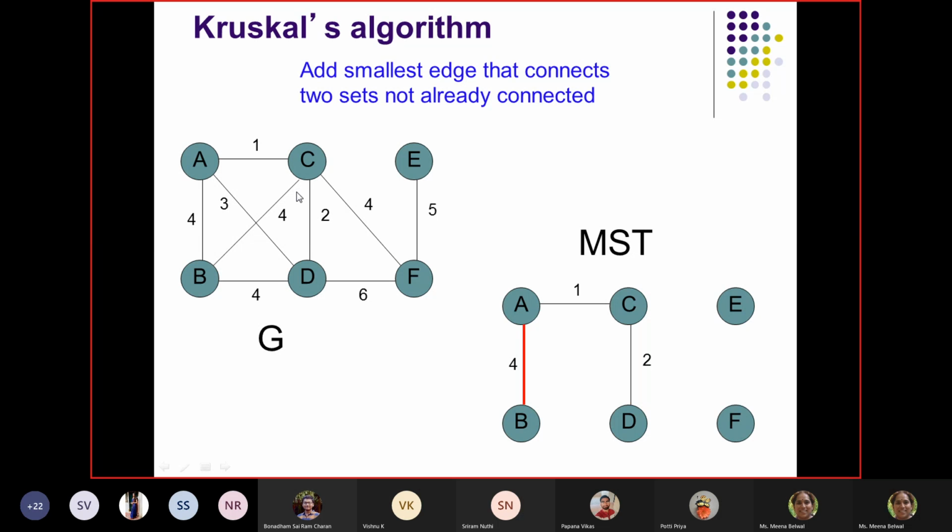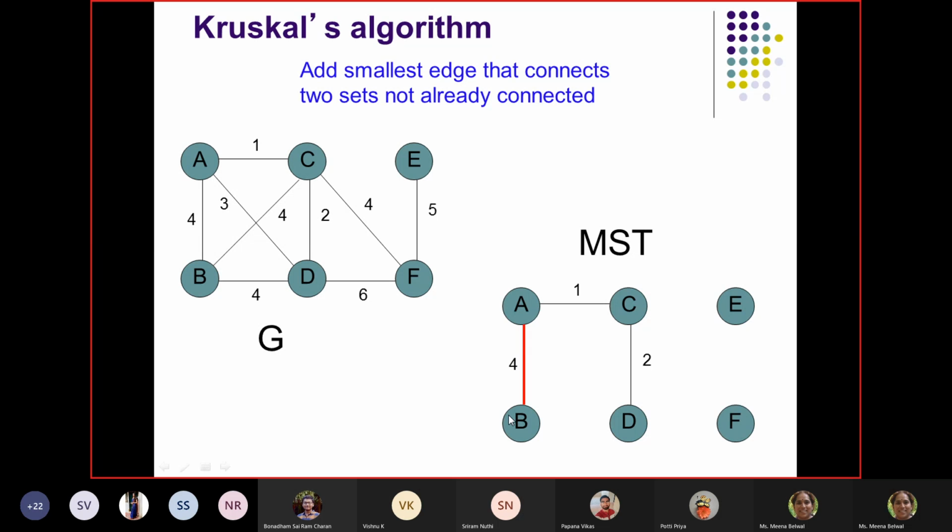So let us say, it can be the other way around also, students. We will do it the other way around also. Suppose I select this AB. There is a tie basically; I could have even selected BD, I could have even selected CF, because all of them have the same weight and all of them satisfy the property. So if I select AB, I have to check these two belong to different sets. So we can pick AB.